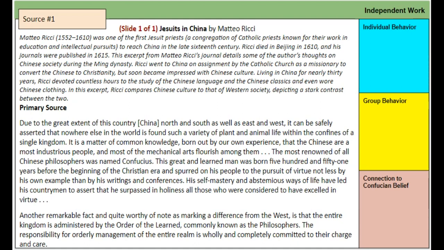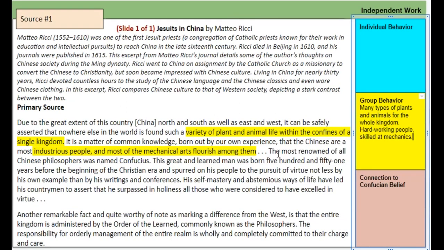Remember, we're working on color coding our different annotations. So when we review, after we rephrase and write it down in that column over there on the right, we don't have to go and reread the whole thing again, but we're going to work by color, as you're going to see right now. Okay, the most renowned of all Chinese philosophers was named Confucius. Well, we're talking about Confucius. Well, maybe you're going to go into Confucian belief. Let's see what we can get.